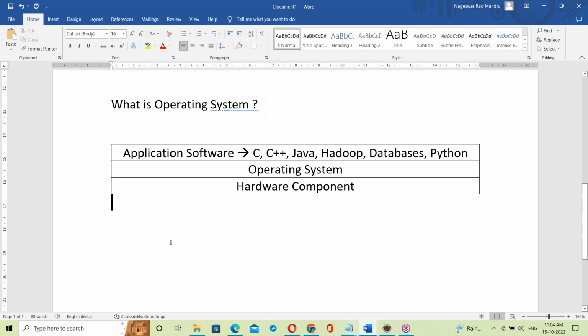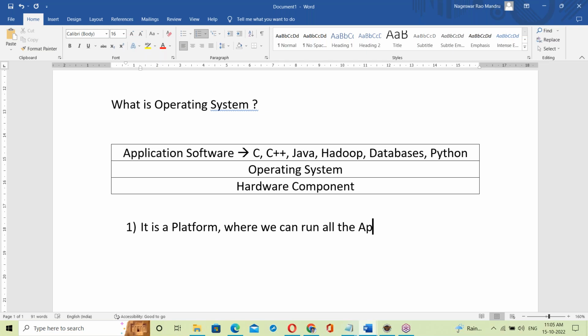So what is an operating system? The simple answer: it is a platform where we can run all the application software.